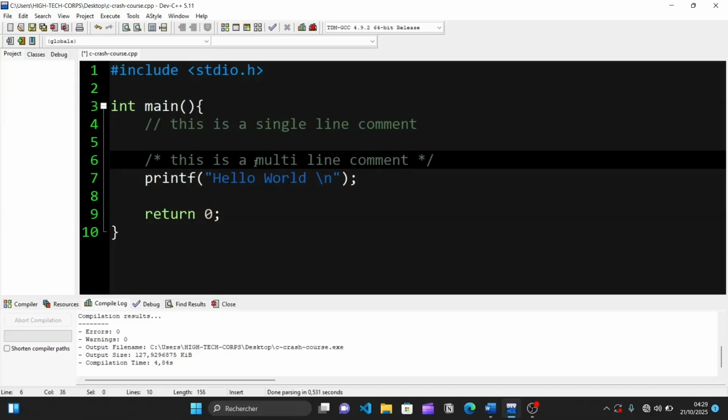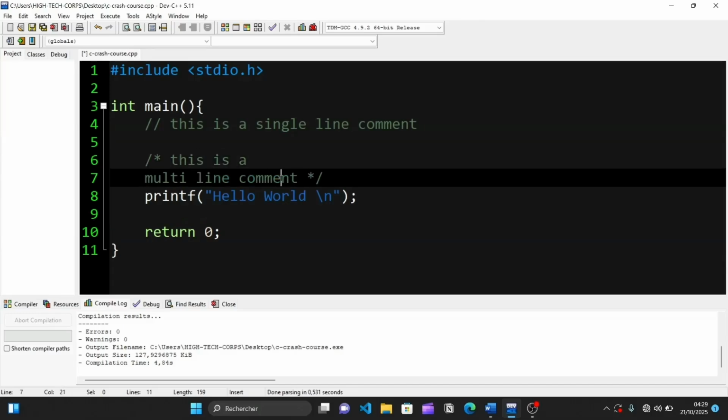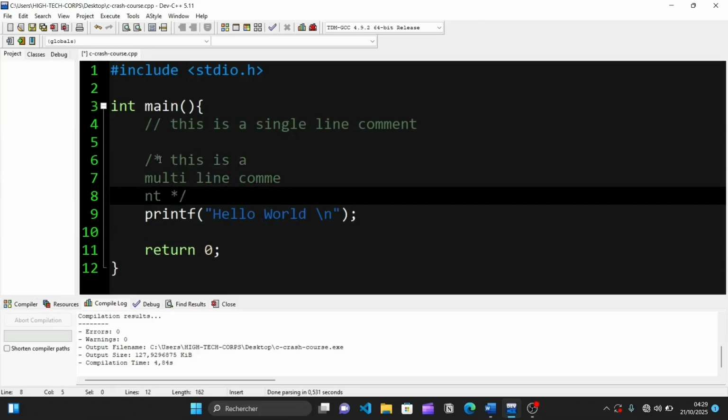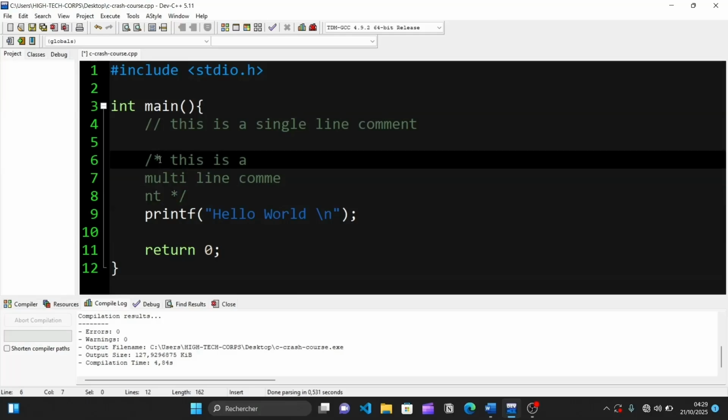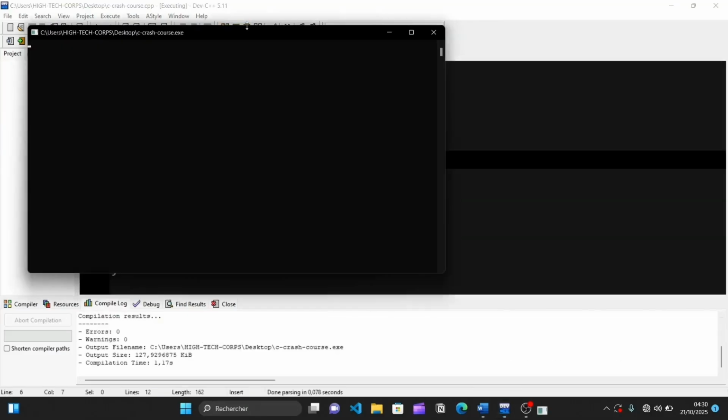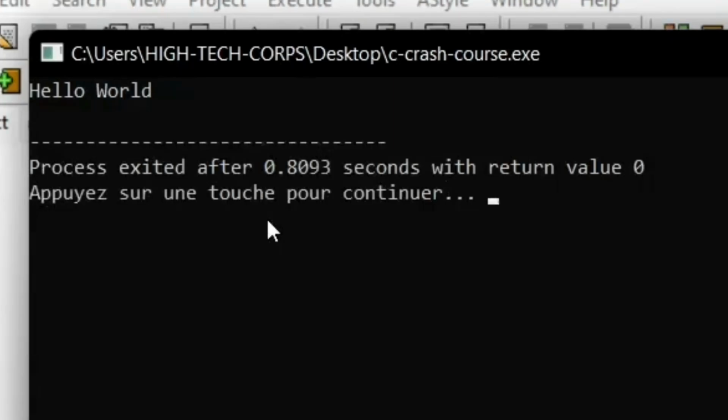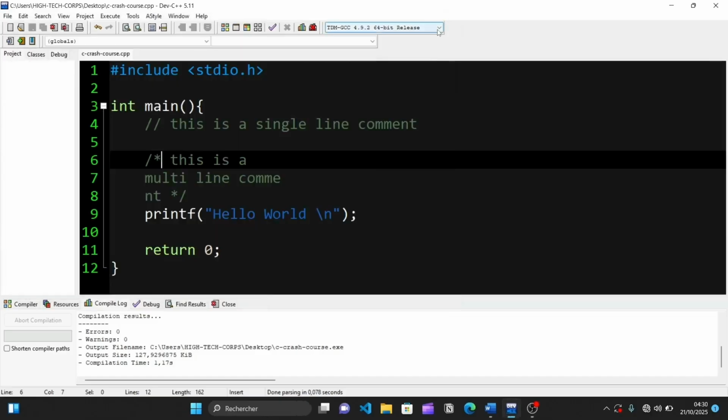Now, we can see that I can also take this to the next line, and so long as we are still within the 2 asterisks, it is still considered as part of the comment even if we write it across many lines. Now, let's run this and see. We will see that all of this we have written will not affect the program in any way. And we see the only thing displayed is still our hello world, which we did in the first program.